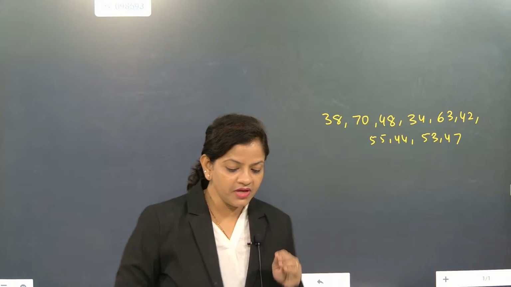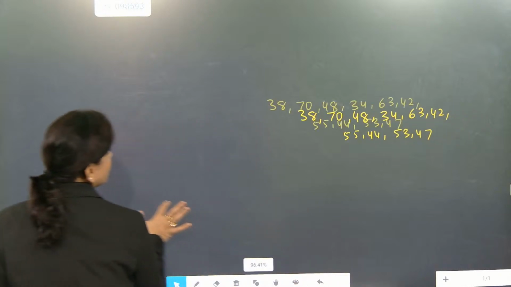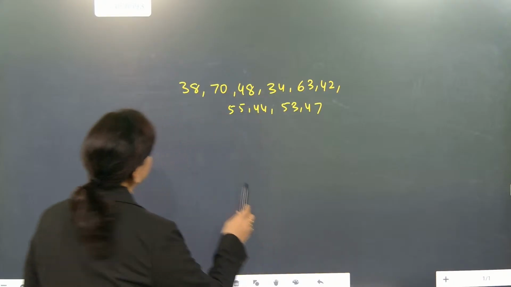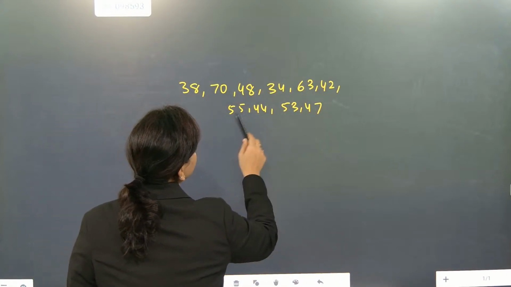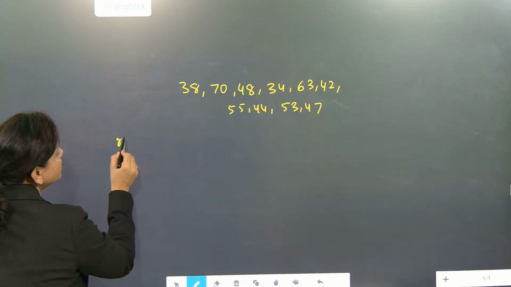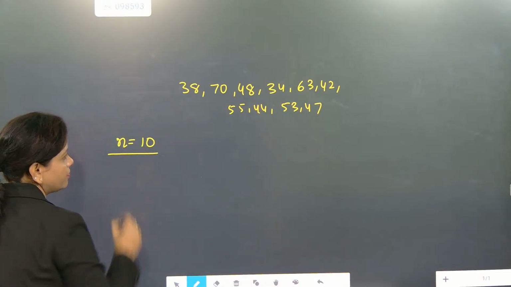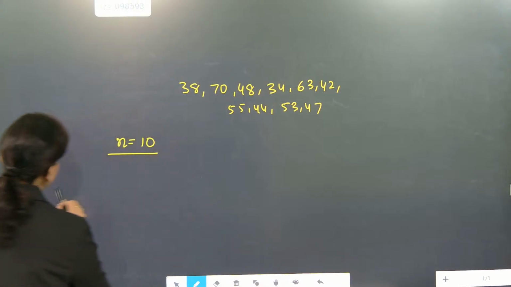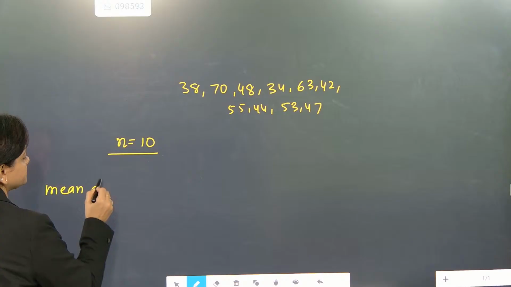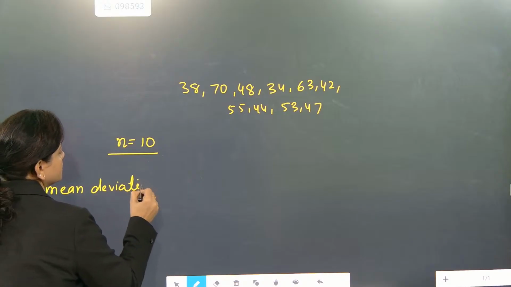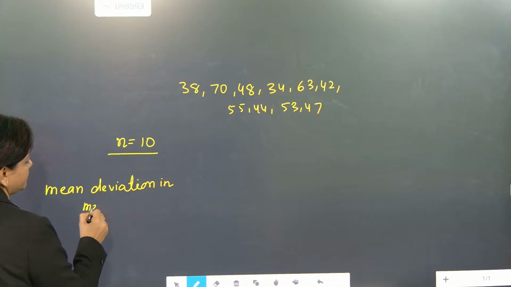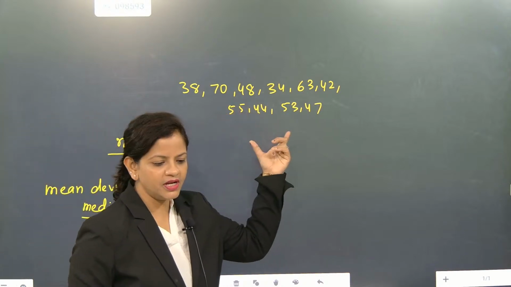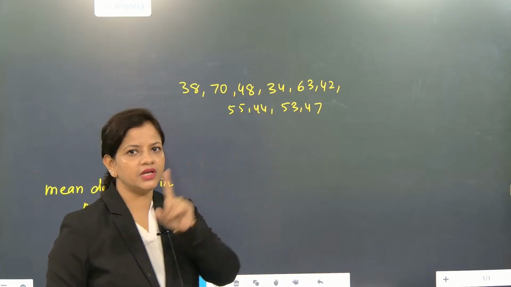To get the median, we will first write the numbers either in ascending order or in descending order. So here 1, 2, 3, 4, 5, 6, 7, 8, 9, 10. The count is 10, an even number. That means we have to find the mean deviation about the median. So first we have to find the median. None of the numbers are repeated, so the frequency for every single number is 1 only.